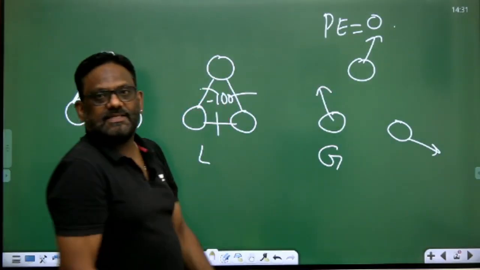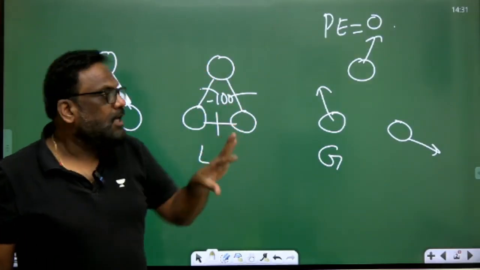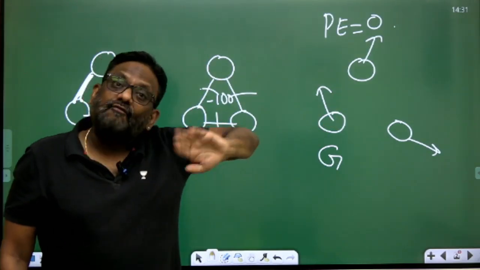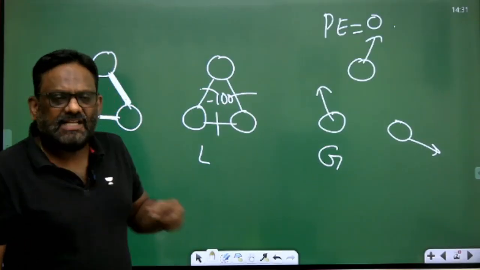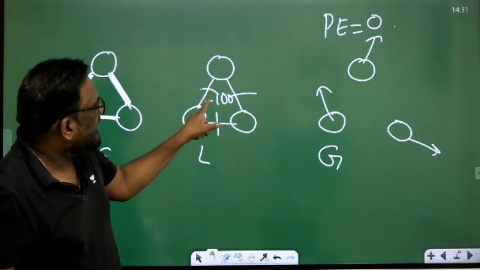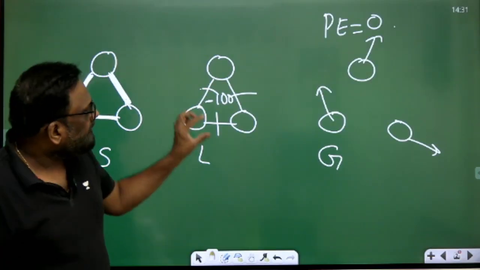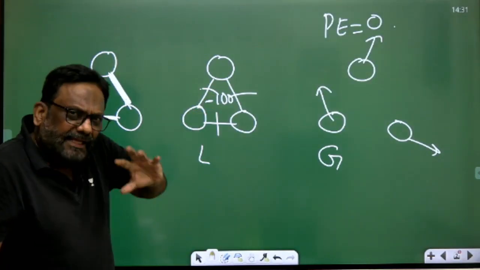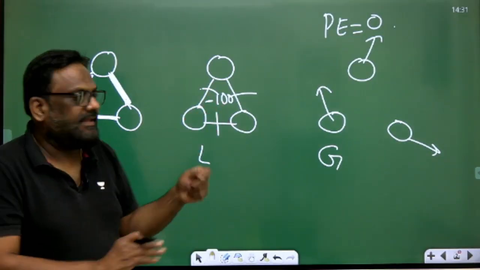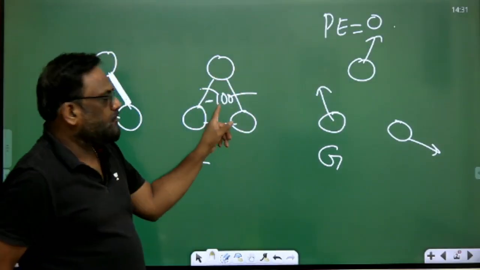So to make the potential energy of this equal to that of a gas, I have to supply 100 from my pocket. As I am supplying from my pocket, it is a loss for me. Therefore, I am giving a negative sign. So do not get confused with this minus. This 100 indicates I need to supply it so that these bonds are broken and it becomes like a gas.